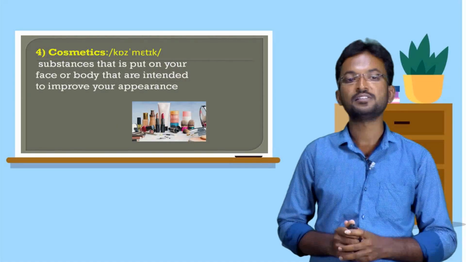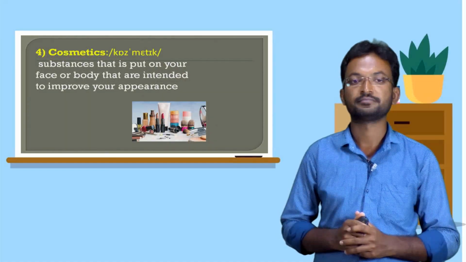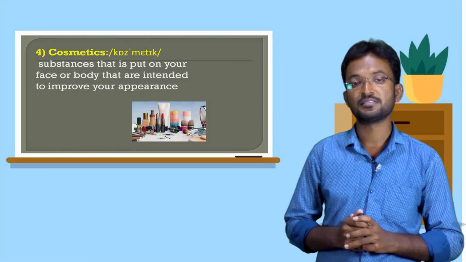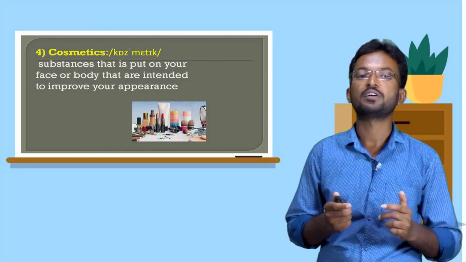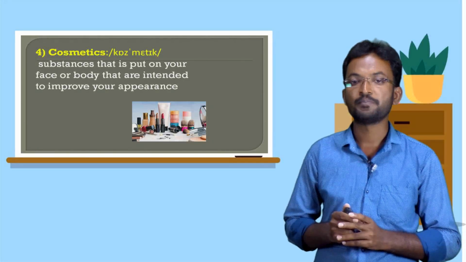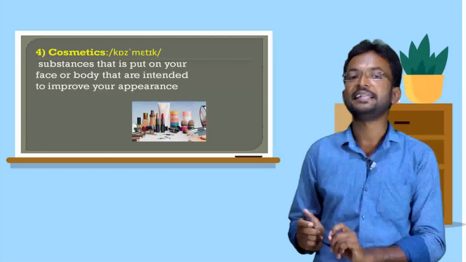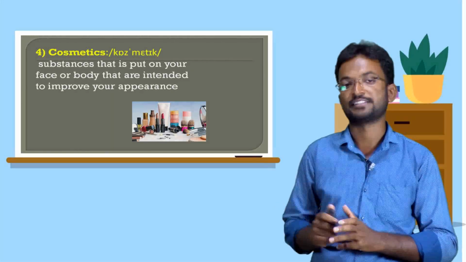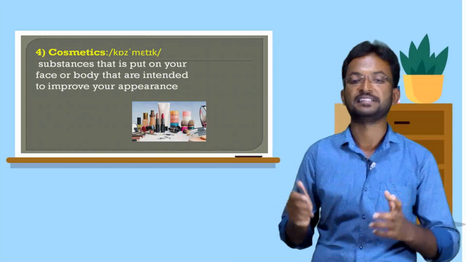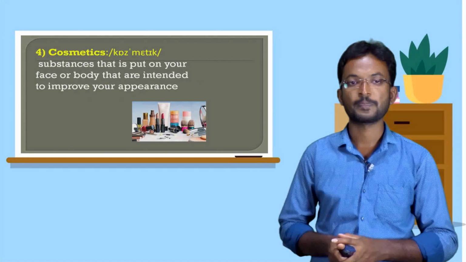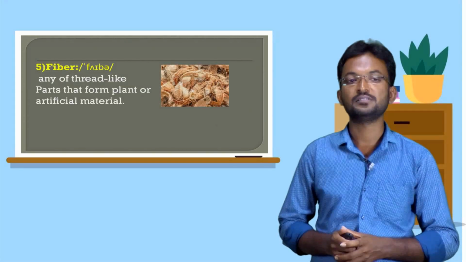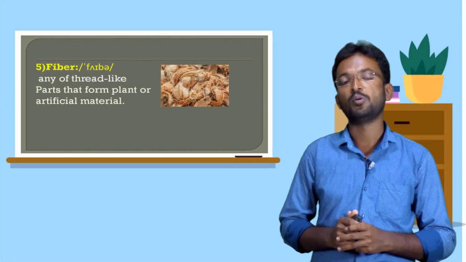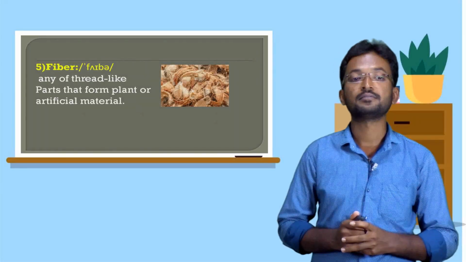Next one, cosmetic. Cosmetics means substances that are put on your face or body that are intended to improve your appearance. That is called cosmetics. Next one, fifth one, fiber. What is the meaning of fiber?